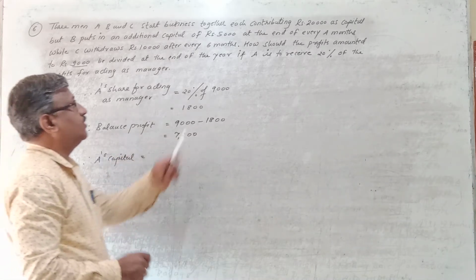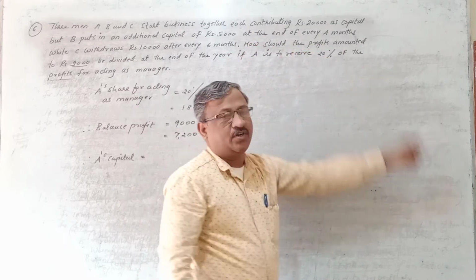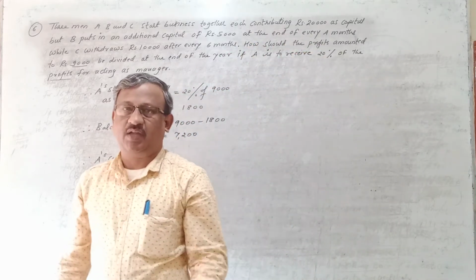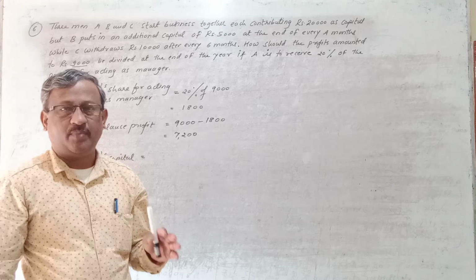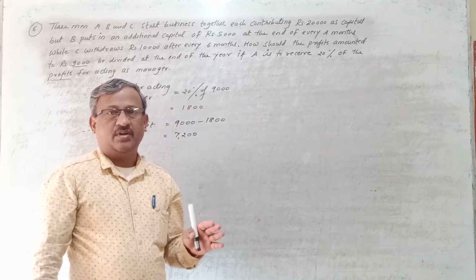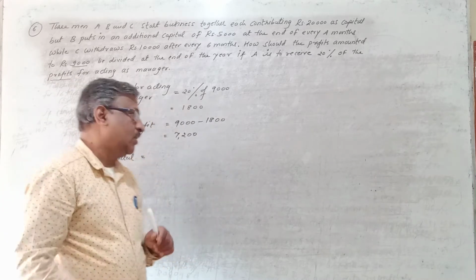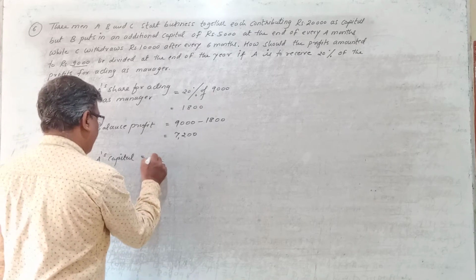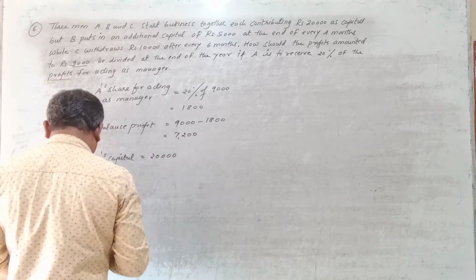So what is A's capital? Each partner has invested how much? 20,000. Right? The capital invested by all three partners is the same: 20,000, 20,000 and 20,000. So A's capital is rupees how much? It is 20,000.